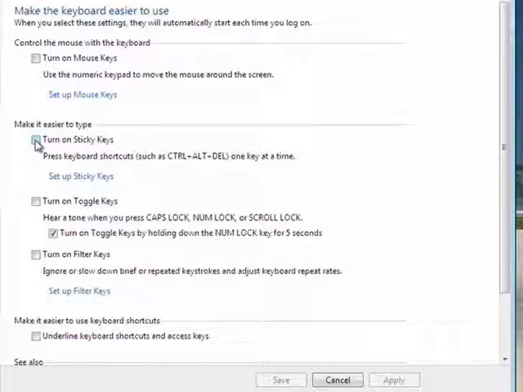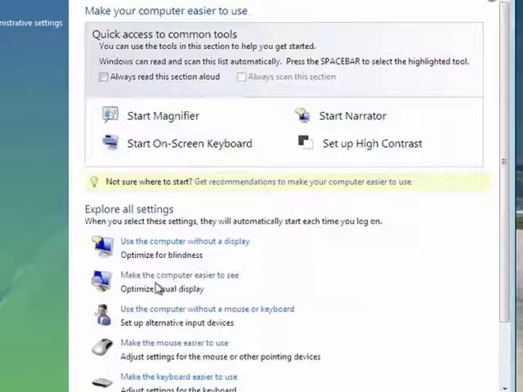Sticky keys are another great option because for people with conditions like rheumatoid arthritis that have problems holding down multiple keys at once, like Control, Alt, Delete, they can press the keys one at a time. So Control, then Alt, then Delete, and they get the same effect as if they had pressed all three keys at once. You can also have toggle keys so that you hear a tone when you press caps lock, num lock, or scroll lock. And all of these things make the computer easier to use for people with these disabilities.